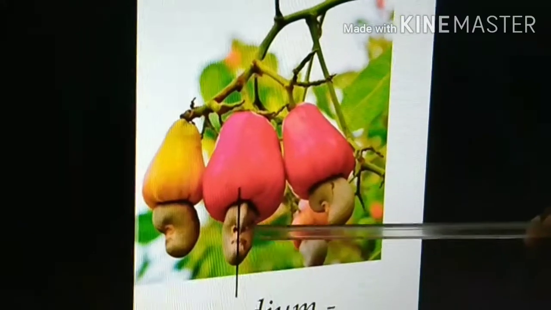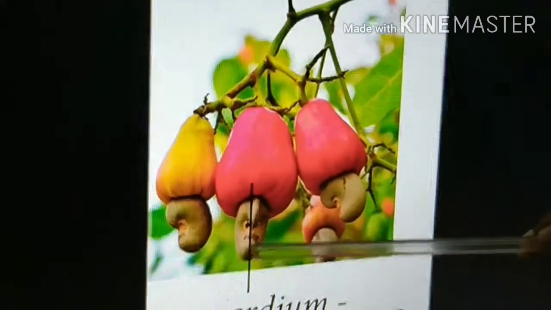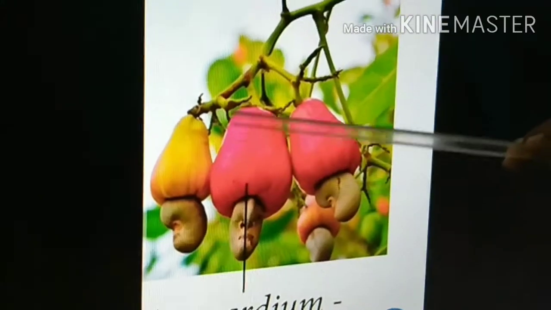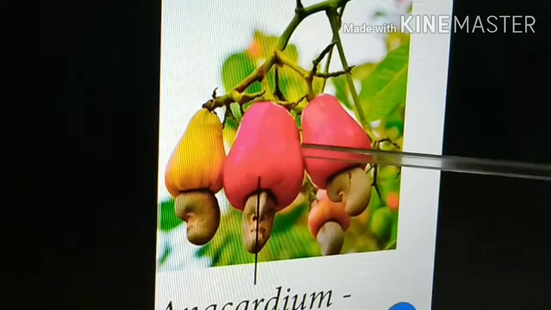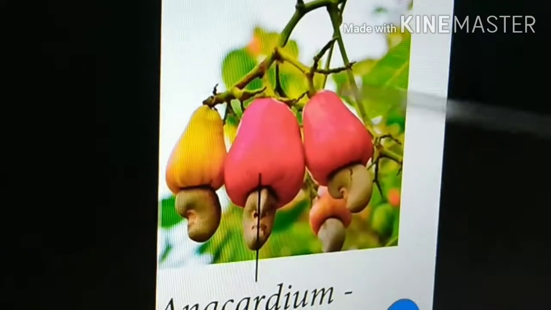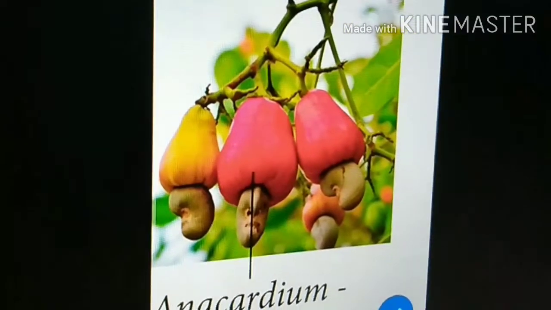Inside the nut, we can see the seed. So that is the original fruit and seed. But this is the pedicel, the stalk of the flower, which becomes a fleshy fruit. So this is also not a true fruit. So next we can see another important modification.